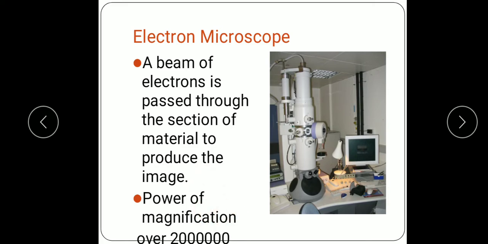So, understood the types of microscopes. Here we have studied the discovery of the microscopes: first the simple microscope, then the compound microscope by Robert Hooke, then the light or optical microscope which is used in laboratories, and the electron microscope.